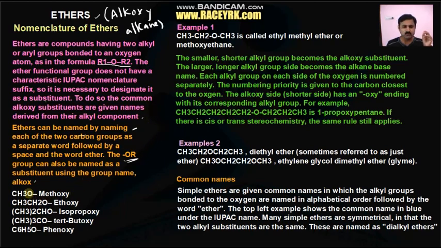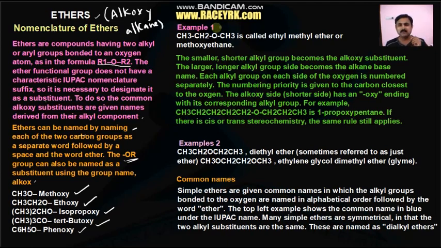For example, CH3O we call methoxy. CH3CH2O we call ethoxy. (CH3)2CHO we call isopropoxy. (CH3)3CO we call tertiary butoxy. There are four carbons in the alkyl group, and the carbon directly attached to oxygen is the tertiary one, that is butoxy. And as you know, in the previous session we discussed phenoxide, which is also one kind of alkoxy. Here we call it phenoxy.